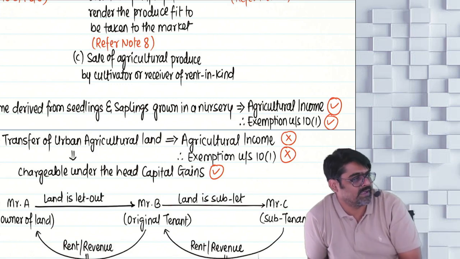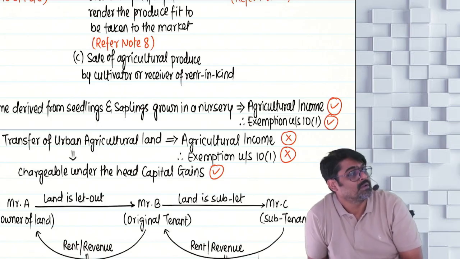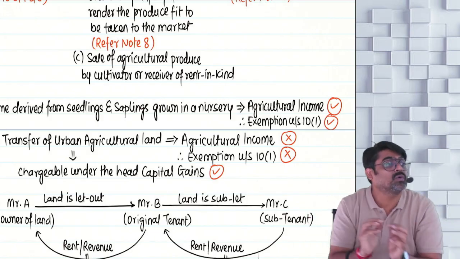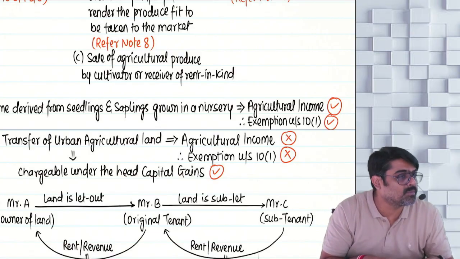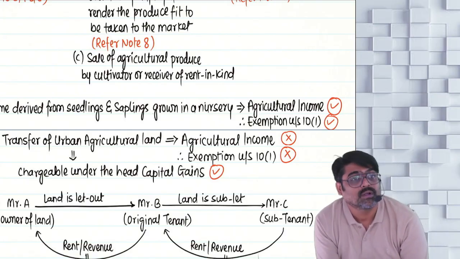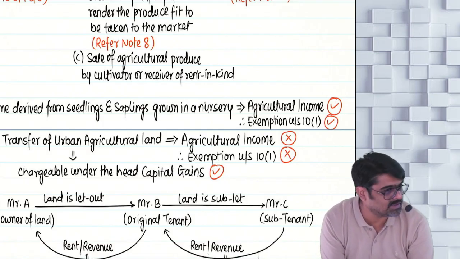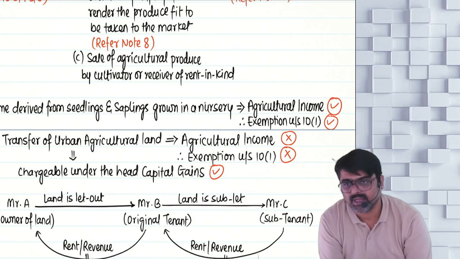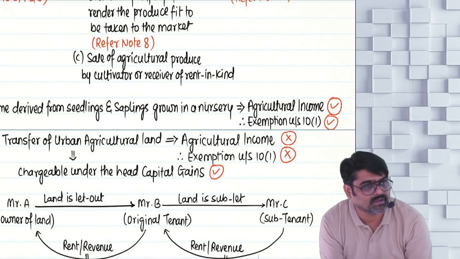First explanation says that any income from a nursery from sale of seedlings and saplings. Small plants are there, no? And the seeds to grow those plants. So small seedlings, small saplings, you are selling them in a nursery. So any income of the nurseries will also be treated as agricultural income and will be exempt, provided the income is derived from seedlings and saplings.